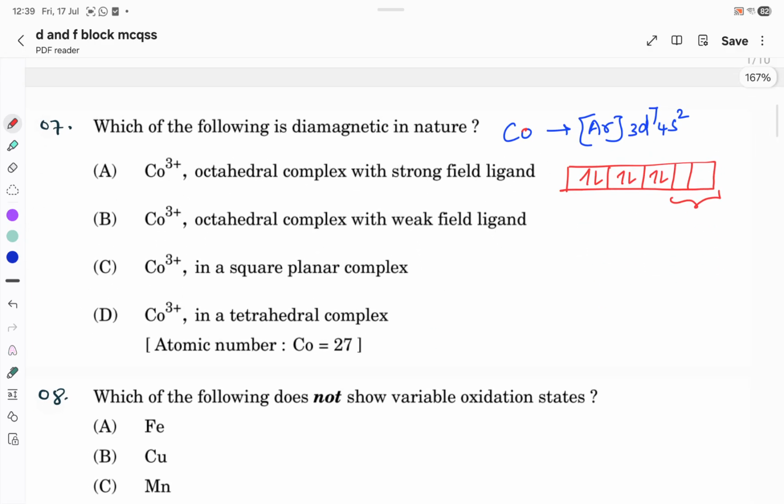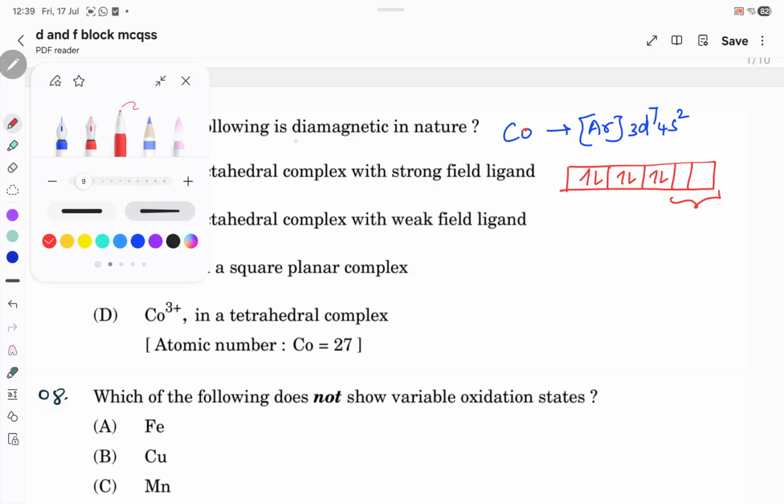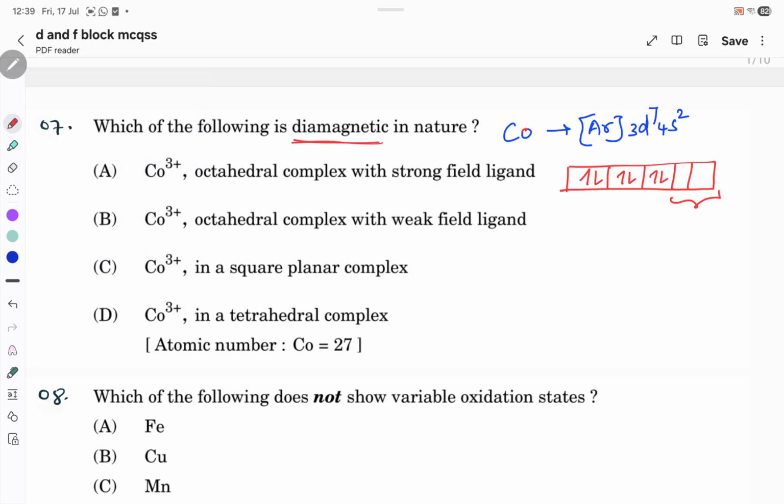Which of the following is diamagnetic in nature? Diamagnetic meaning magnetic property, or the electrons should be paired. Pairing can take place only with the help of strong field ligand. So the ligand should be strong field, and whether it is an octahedral